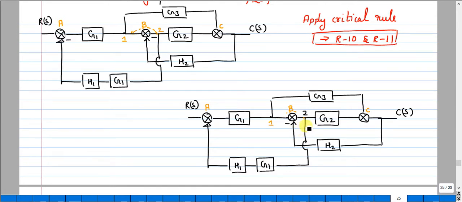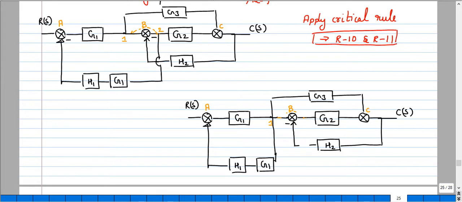Now what I am doing, I will be shifting the second point to the position 1. Okay, I have shifted.